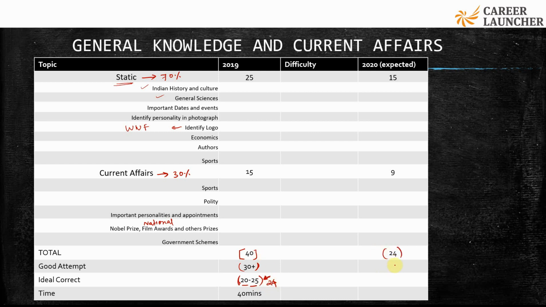And if the paper reduces to 24 marks, ideally I would believe that a good attempt would be around 16 to 18 questions. Or basically let's keep it at 18 plus. You can attempt 18 plus questions, and out of those that you attempt, you should be able to score around 14 to 15. So I'd round it up to 14. You could get anything between 13 to 15 or 16 marks over here. And basically this is the area where you'll be saving most of your time.